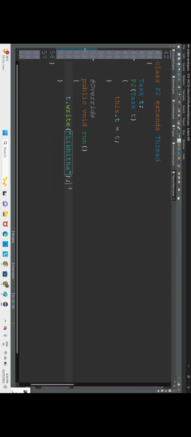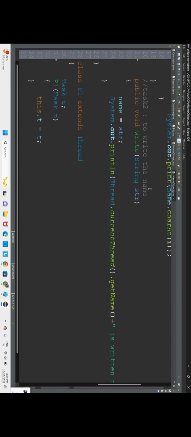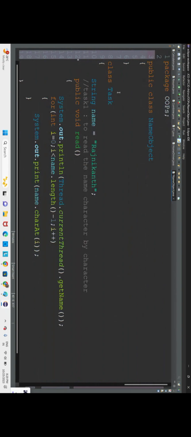Now next what we shall do is create an object for the task. First we have to create an object for the task, then we have to create an object for these two threads, then we have to start the execution. So we shall go for main method.